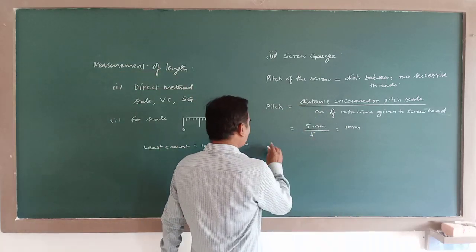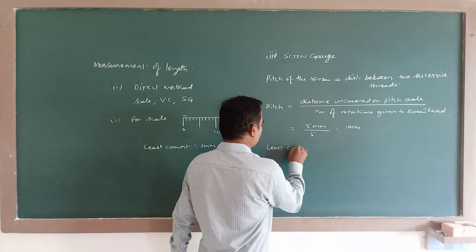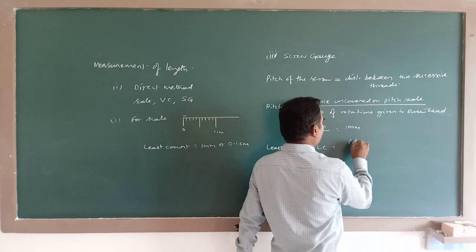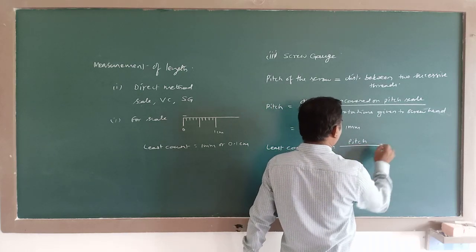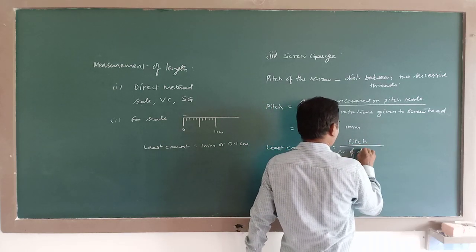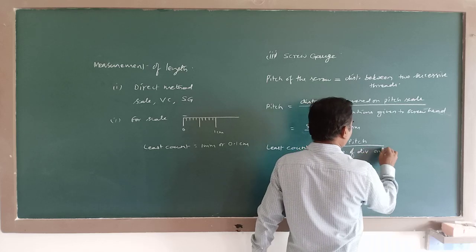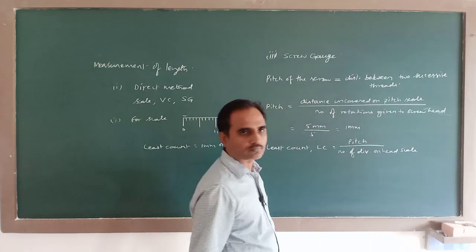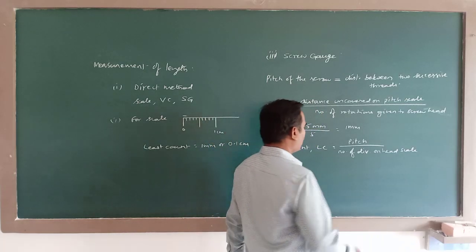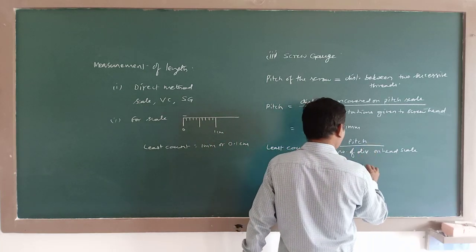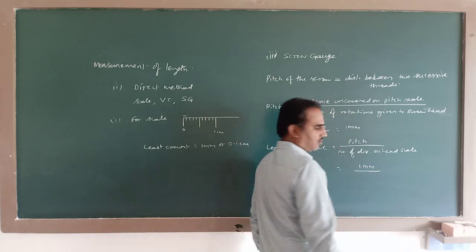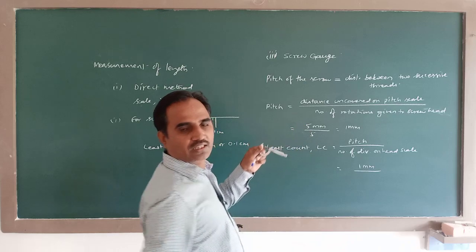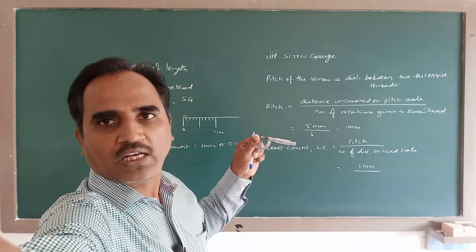Next, to find the least count, this is the formula: pitch divided by number of divisions on head scale. So here pitch is 1 millimeter. On this head scale, totally 100 divisions are there.